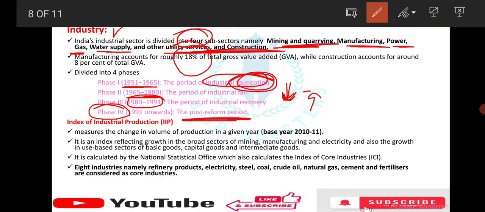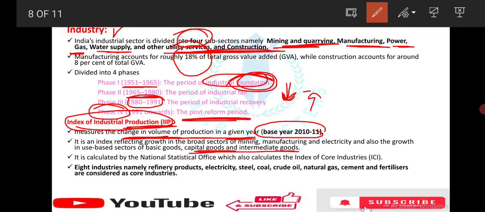IIP, which is the Index of Industrial Production, measures, they may ask, the change in volume of production in a given year. It is nothing but the index which measures volume of production. The base year is 2011-12. It is an index reflecting growth in the broad sectors of mining, manufacturing, electricity, and also growth in use-based sectors like capital goods and intermediate goods.